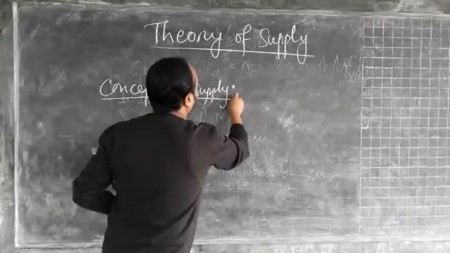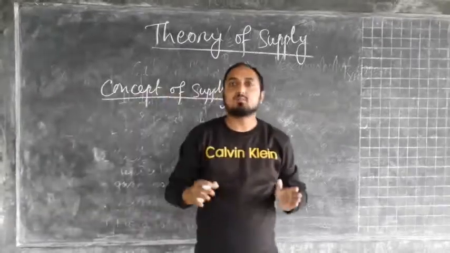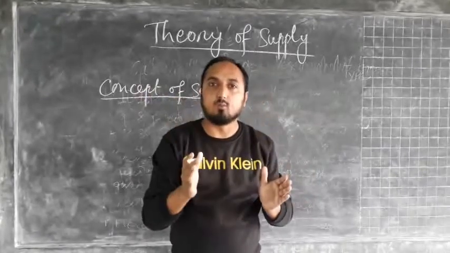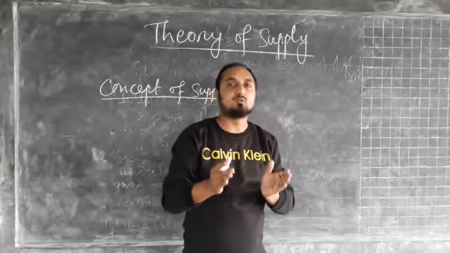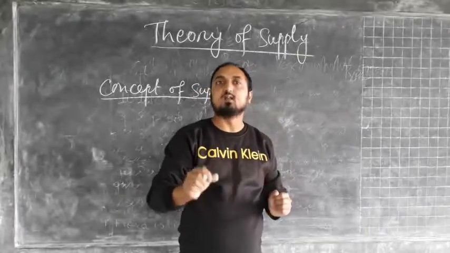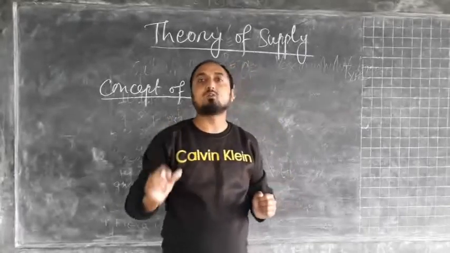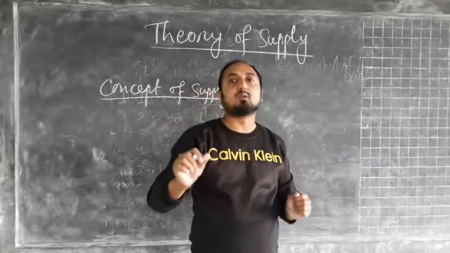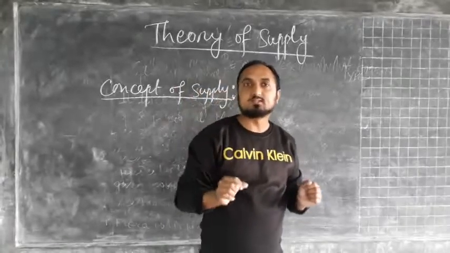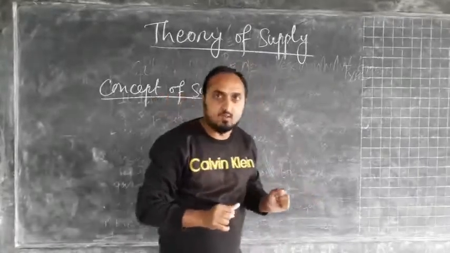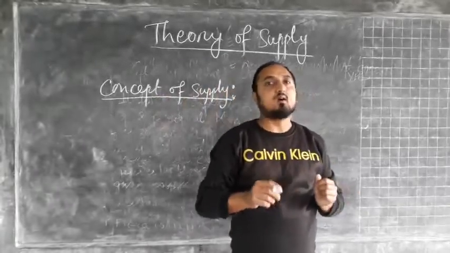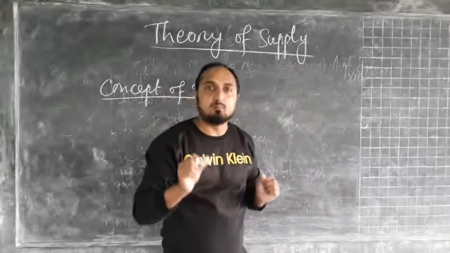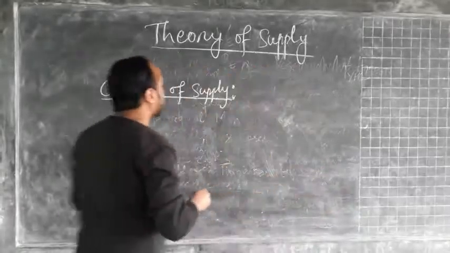concept of supply. So here supply refers to the quantity of commodity that the producers are willing to produce and offer for a sale in the market at a particular price during particular period of time. So that concept is known as supply. So here when we define this supply, we have to keep few things in our mind. So number one, we have